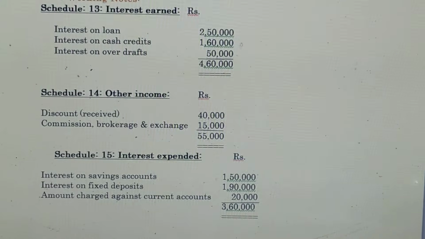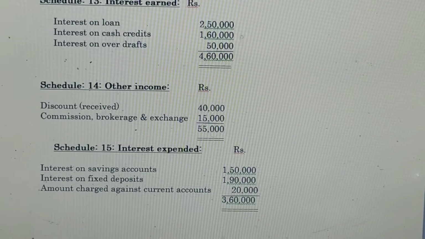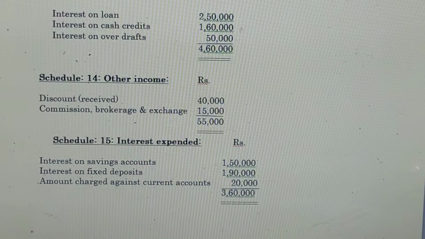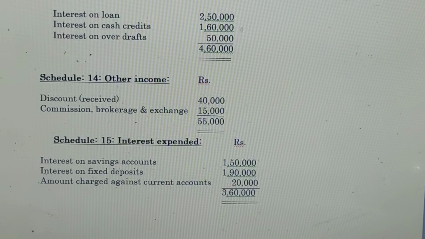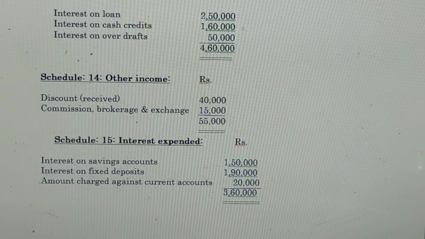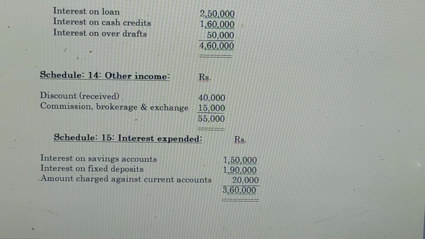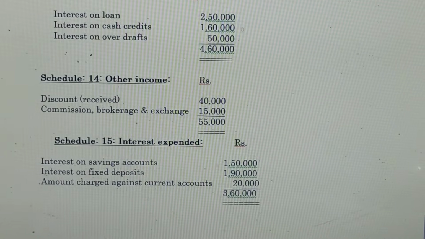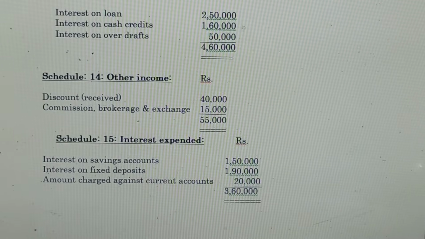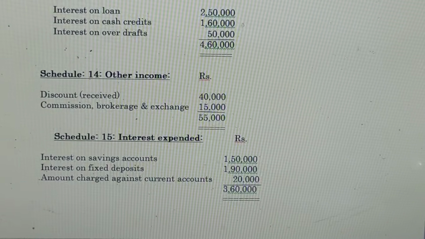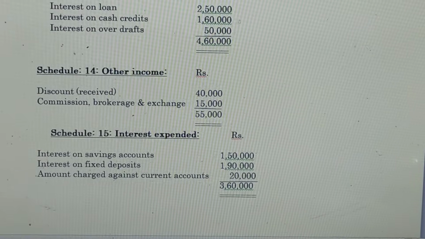And schedule number 15 is interest expended. Under schedule number 15, we have to mention interest on savings accounts rupees 1,50,000, interest on fixed deposits rupees 1,90,000, and amount charged against current accounts rupees 20,000. The total amount of interest expended is 3,60,000.